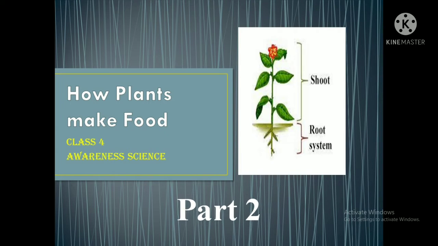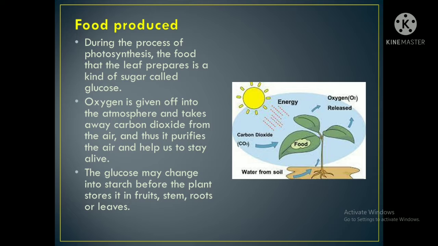Okay, get ready. Now see, during the process of photosynthesis, the food that the leaf prepares is a kind of sugar called glucose. Glucose is nothing but energy, whatever we get as food, as fuel to our body. Oxygen is given off into the atmosphere, and who will take that oxygen? We will take it. And it takes away the carbon dioxide from the air, and it purifies the air and helps us to stay alive.